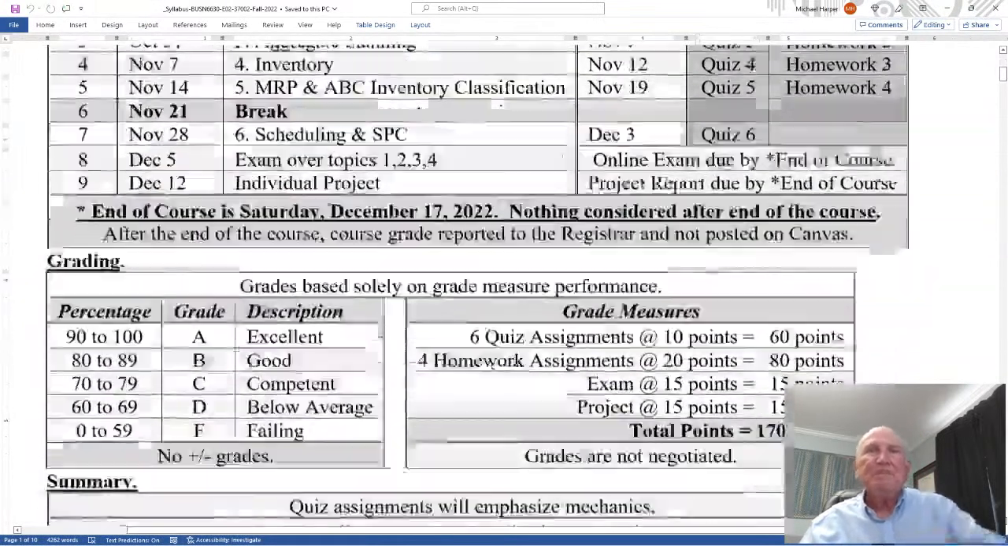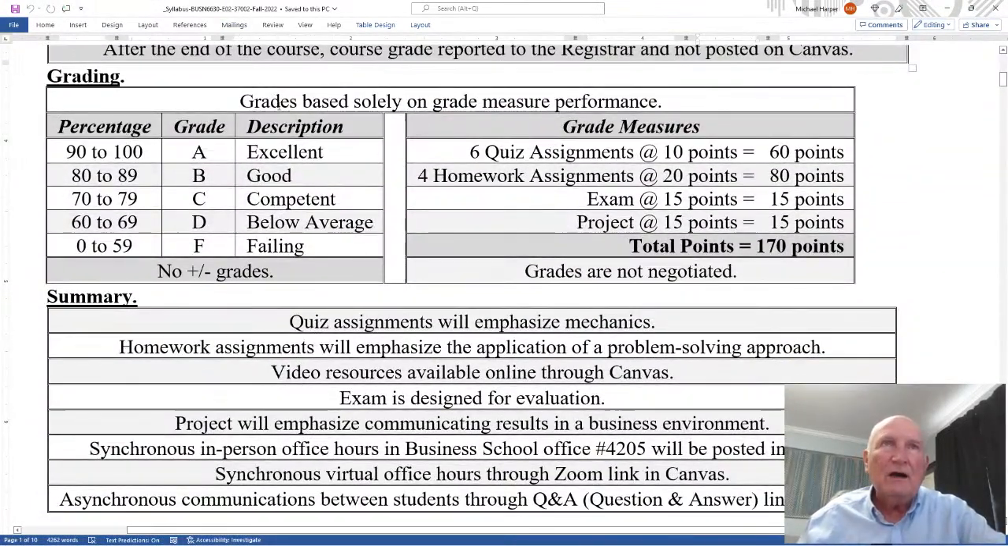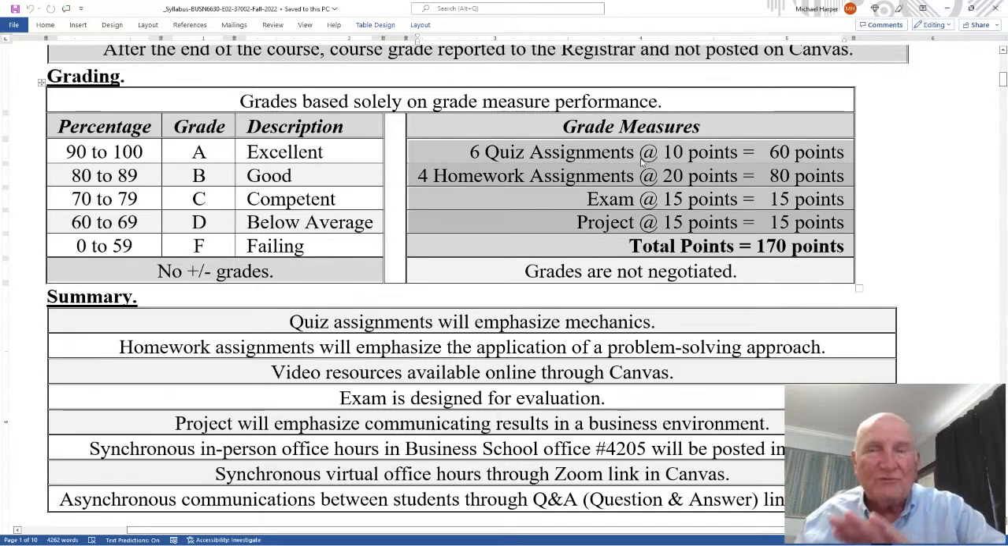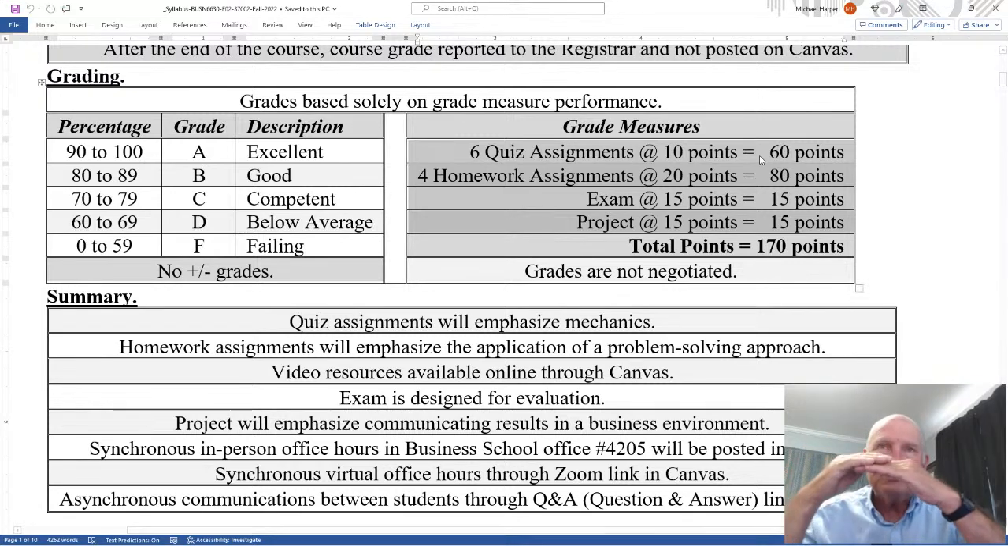syllabus. Now grading. Course grades are based solely on grade measure performance. What I mean by solely is that grades are not negotiated. There are 6 quizzes, 4 homework assignments, an exam and a project. And so what I mean by solely on grade measure performance is whatever points you earn on those measures divided by the total possible, that's a percentage.